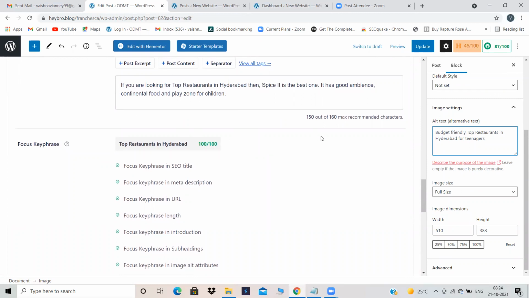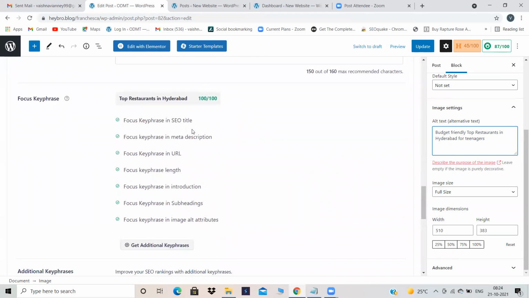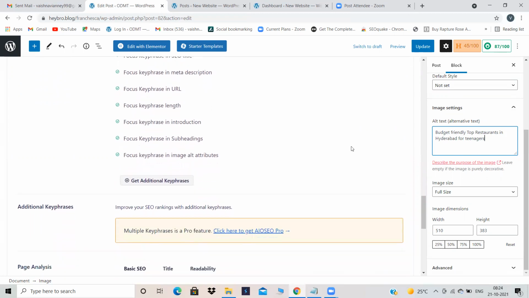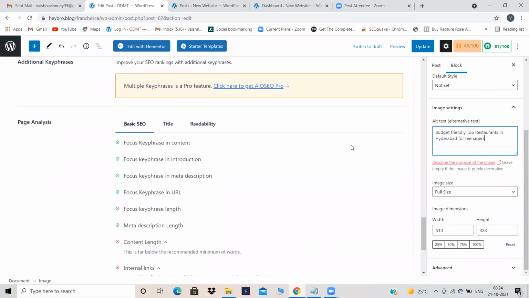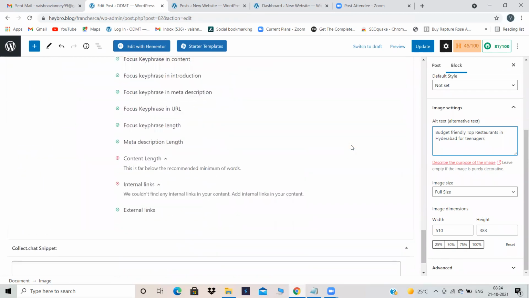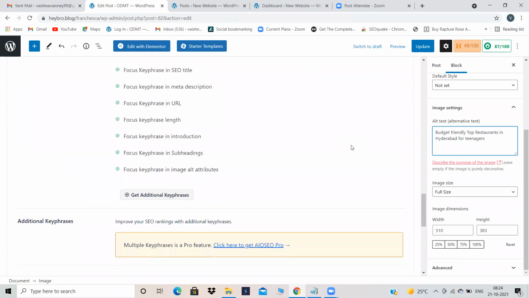Got my point? Now, yesterday, what did we do? We didn't use a focus key phrase, because the focus key phrase feature was not there before, like 1 or 2 years ago. It has been inserted just a year ago, I guess. Yesterday we were thinking which keyword should I use here, which keyword should I use there. But now I have my focus key phrase with me. With that, I need to form my sentence, right? That is easy to do.